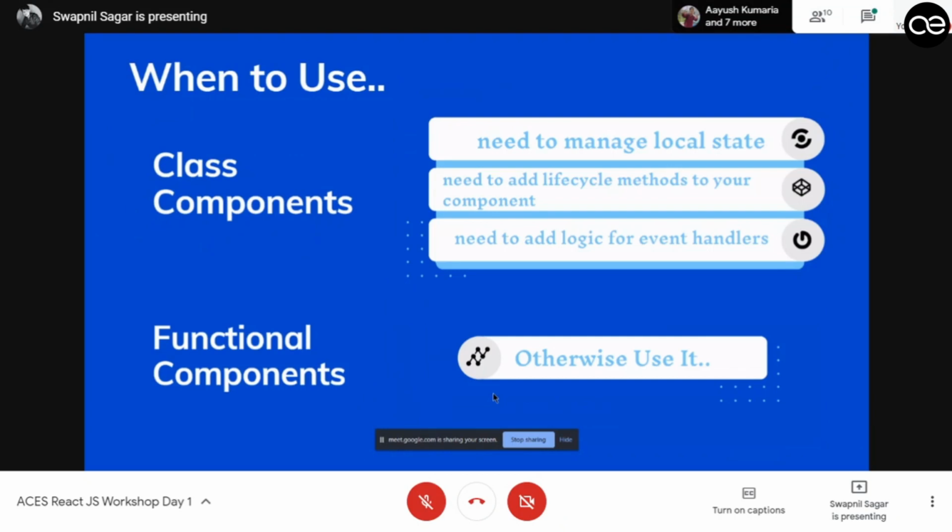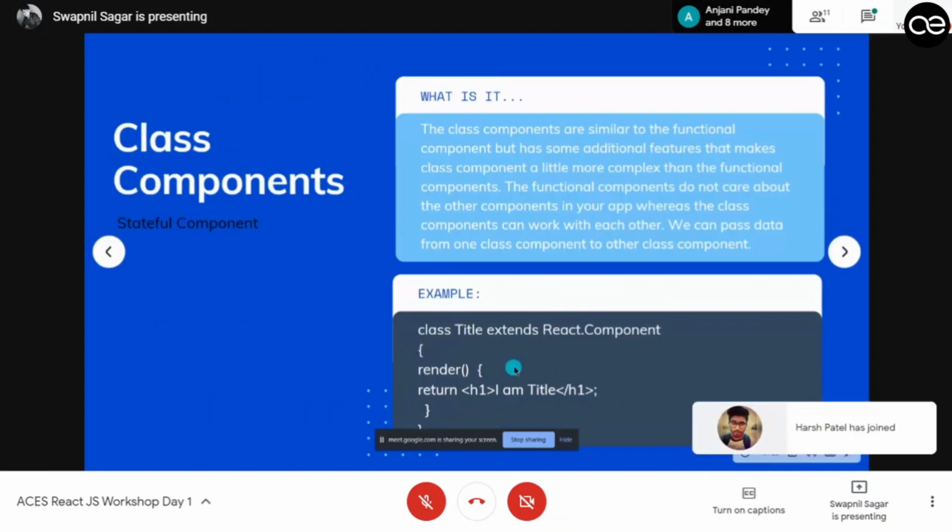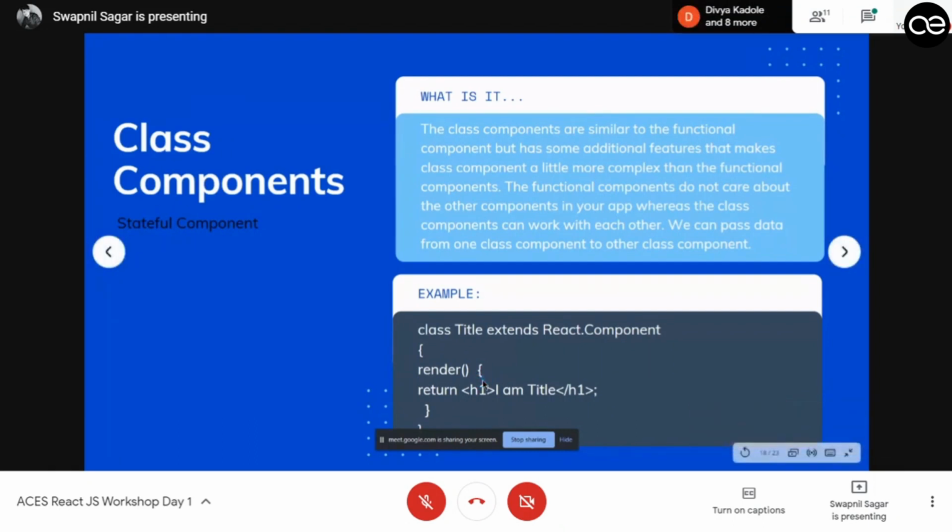So when to use that? Yeah. So is there any questions? What's the use of render function? Yeah. So render function is a predefined function in class components. As I said, class components were used before functional components. So it is not a React or a JavaScript function. It is a React syntax.